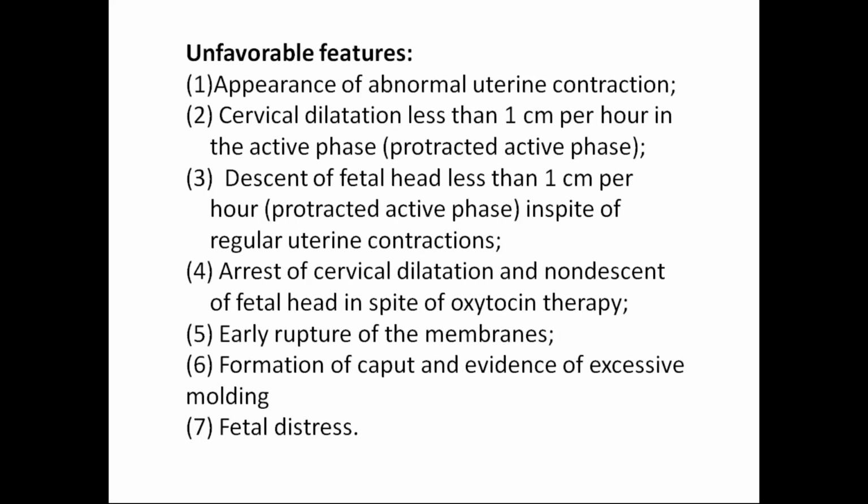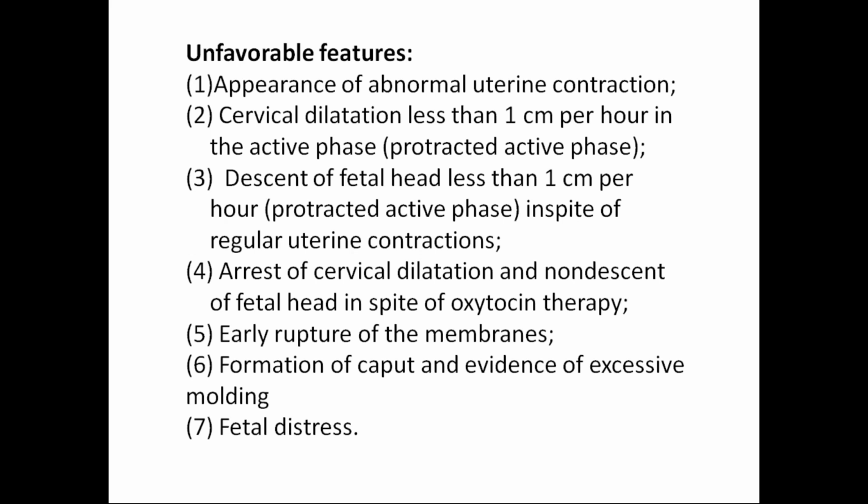Then what are the unfavorable features? Unfavorable features means if you see these, you have to terminate by emergency cesarean section. During your partogram, you have to monitor whether they are progressing and go for the vaginal delivery. If you notice unfavorable features, then terminate by cesarean section. What are the unfavorable features? Appearance of abnormal uterine contraction.